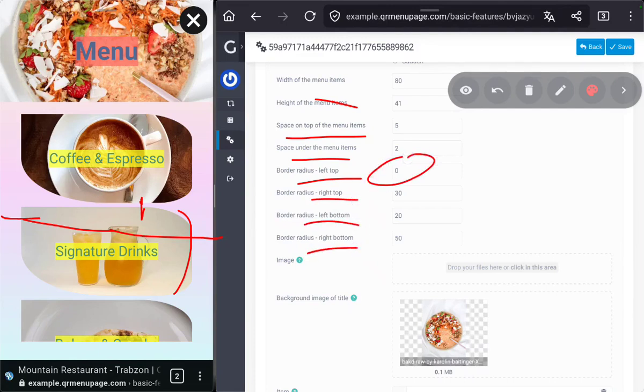Here 0, 30, 20, and 50. So we can shape our items by changing the border radius of them. When it's 0, it will be like this, but if we add radius to it, it would be like this.